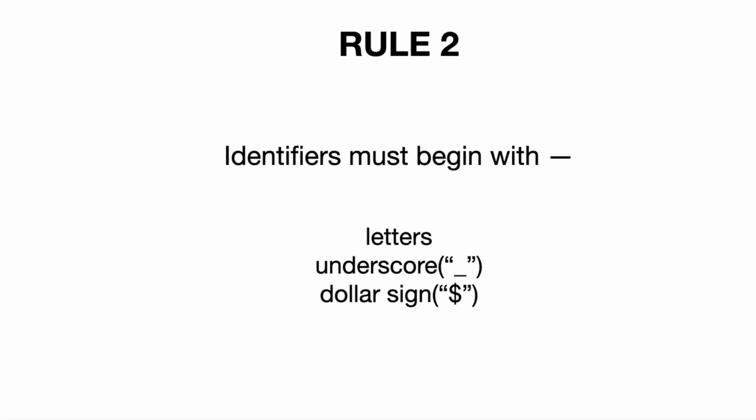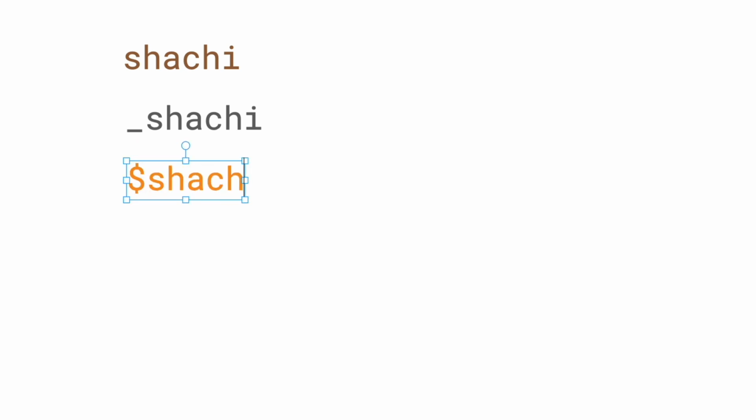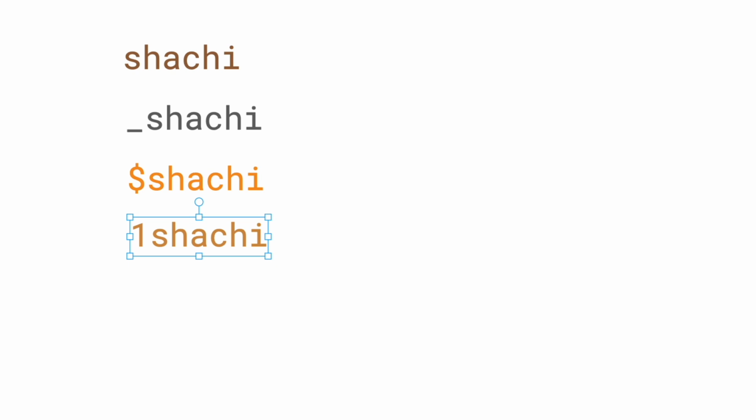Now the second rule says that identifiers must begin with a letter, underscore or dollar sign. So let's have an example over here. An identifier must begin with letters, so I can write here Sachi. An identifier can also begin with an underscore, so I can write here underscore Sachi. Identifiers can also begin with a dollar sign, so I can write here dollar Sachi. But identifiers cannot start with numbers. So 1Sachi, 2Sachi or any number followed by Sachi is wrong. But dollar Sachi, underscore Sachi or Sachi are right.